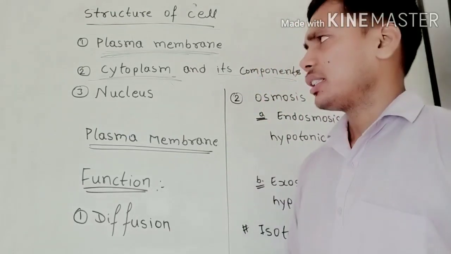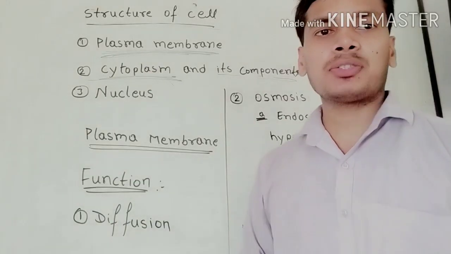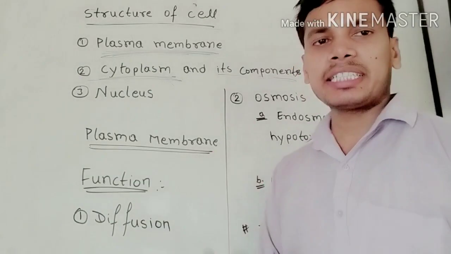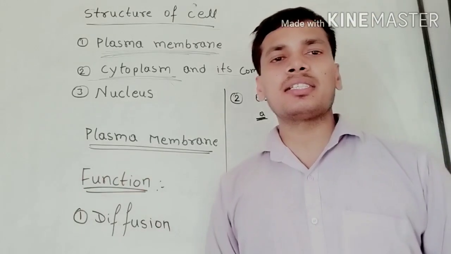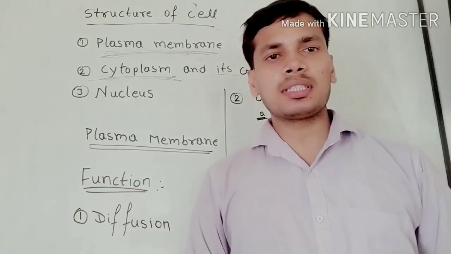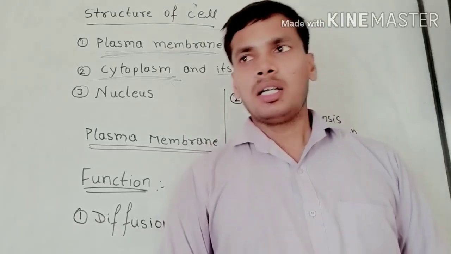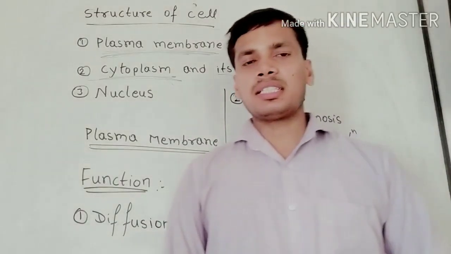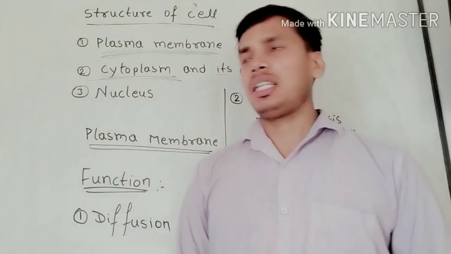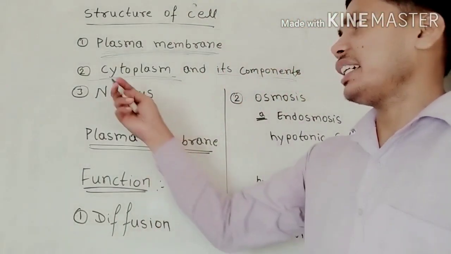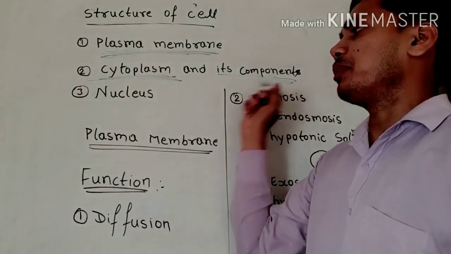This is the first gateway or pathway for the cell. It is the protective layer of the cell which protects the cell from the external region, and it balances the materials like water, minerals and gases in the cell. Second is the cytoplasm and its components, and third is the nucleus.